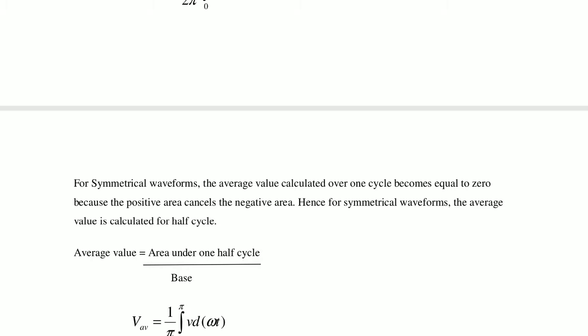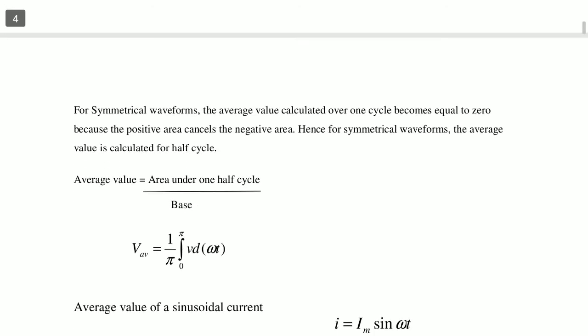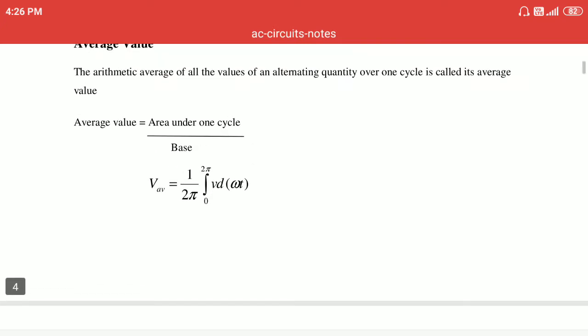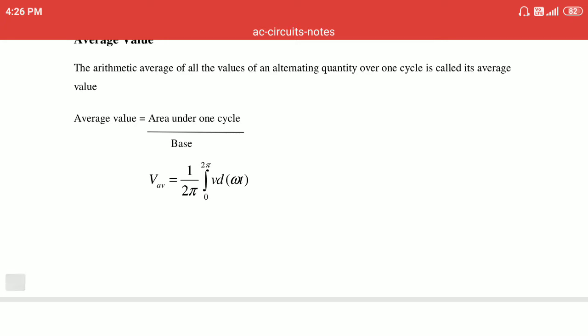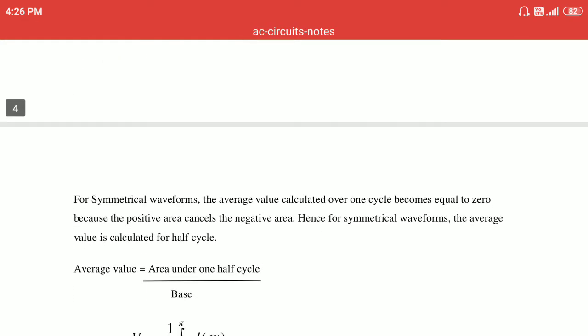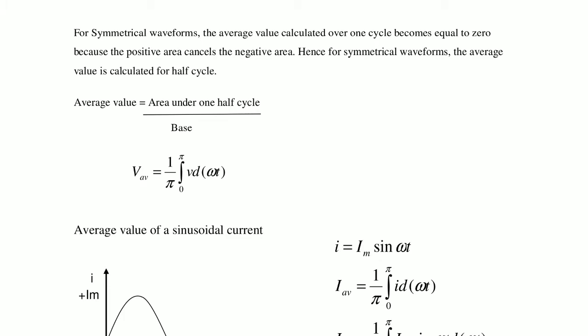Now the average value is calculated for half cycle only, as the area under one half cycle by base. Before, we took the average as 1 by 2 pi, integral from 0 to 2 pi of v d omega t, but this is not for symmetrical waveforms.